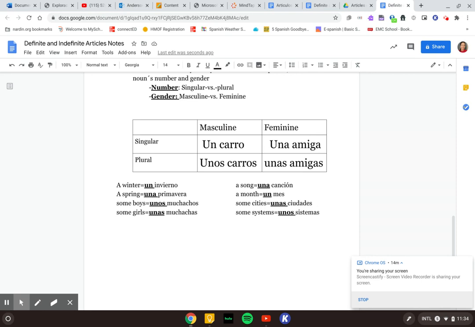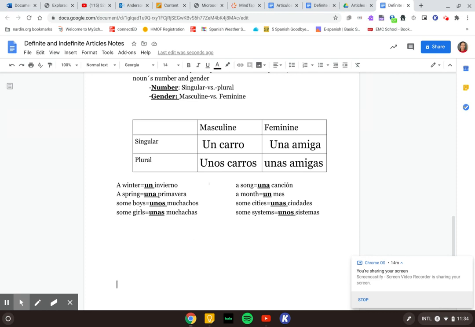Una canción, a song. Let's change it to some songs. A spring, una primavera. Let's change that to some springs. Un mes, a month. Let's change that to some months. Unos muchachos, some boys. Let's change that to a boy.